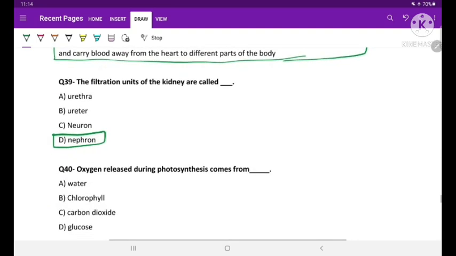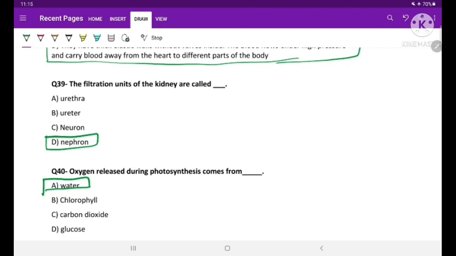Question number 40. Oxygen released during photosynthesis comes from the breakdown of water, which is also called photolysis of water. So this is option A. So students, these are the set of next 20 questions that we have discussed today for chapter number 6, life processes of class 10.